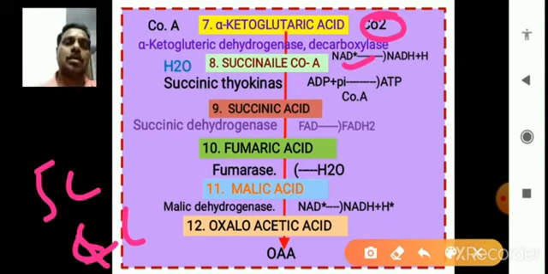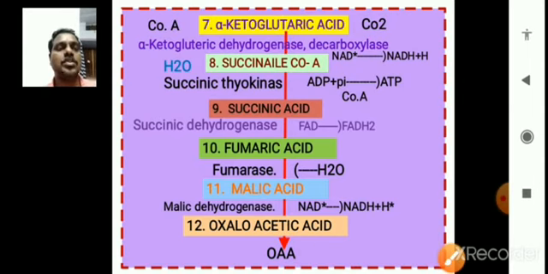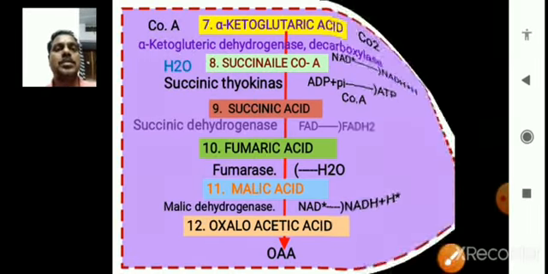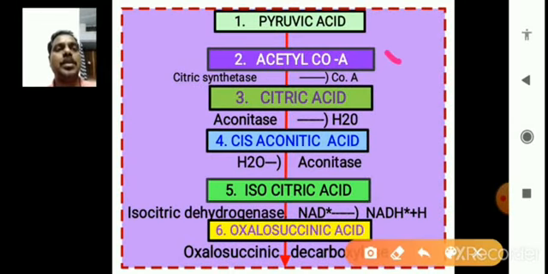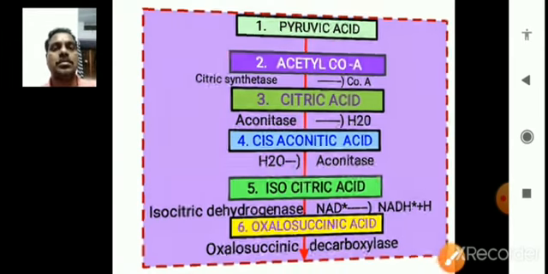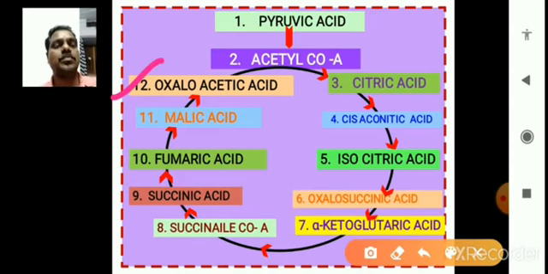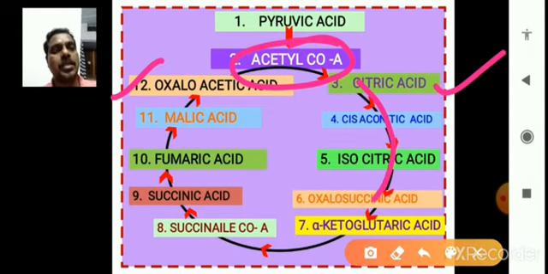So in the Krebs cycle, the 6 carbon citric acid loses 2 carbon molecules as carbon dioxide, and finally forms oxaloacetic acid. This oxaloacetic acid again binds with acetyl coenzyme A. Observe here the oxaloacetic acid binds with acetyl coenzyme A and forms citric acid, so the cycle continues.